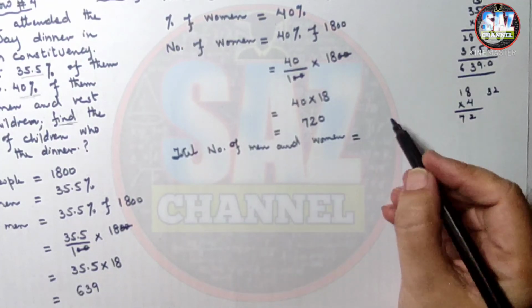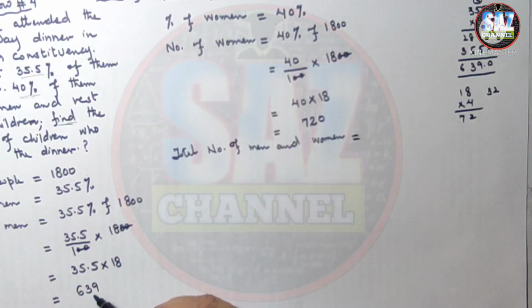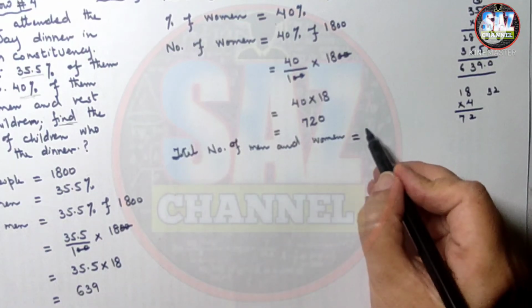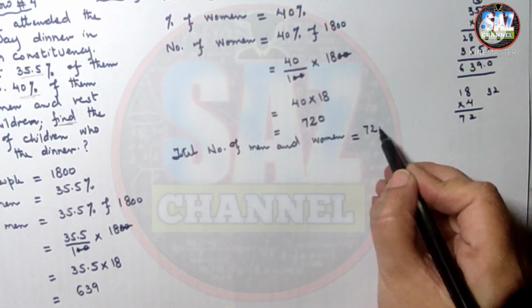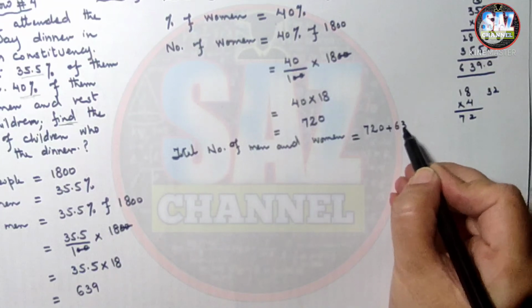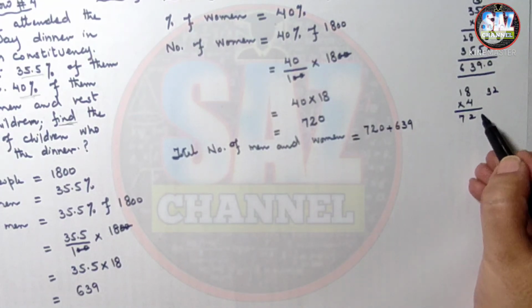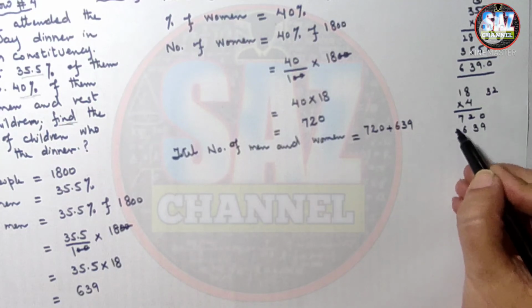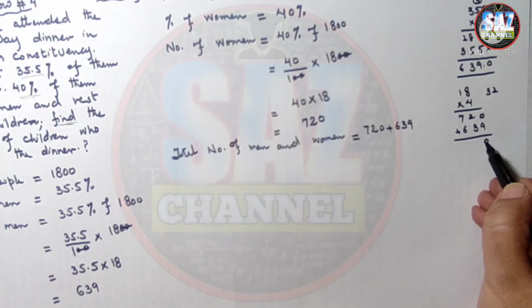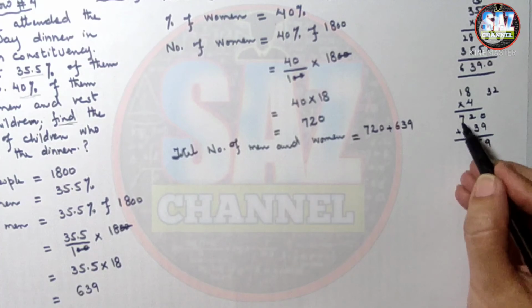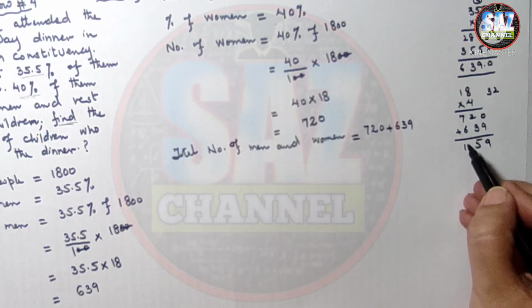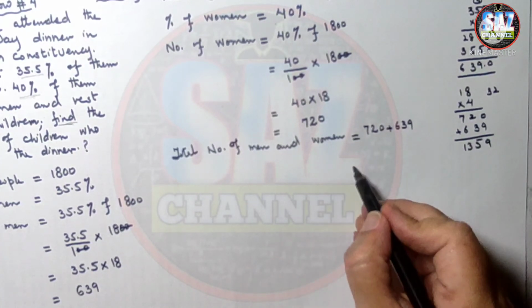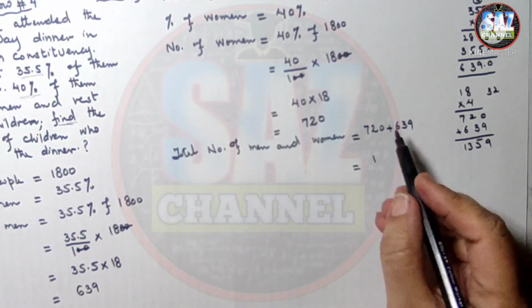Here we are finding how many men are attending the party and how many women are attending the party. 720 plus 639. So I have to add up these two numbers carefully. 9, 3 plus 2 is 5, 6, 6 is 12 and 1, 13. So number of men and women all together are